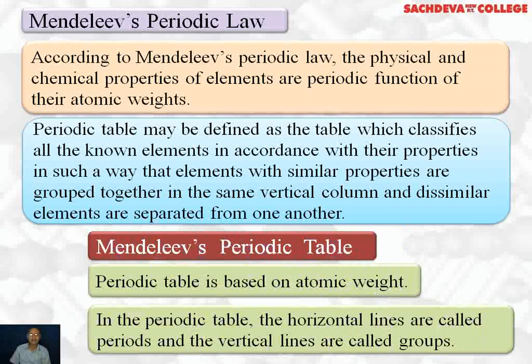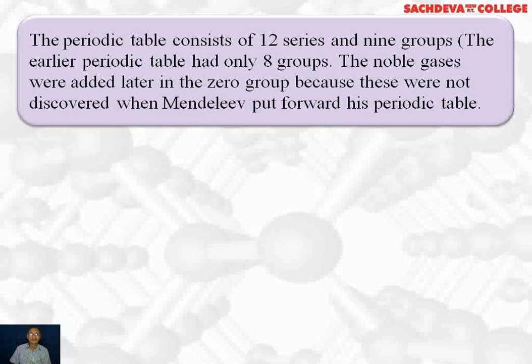Mendeleev's periodic table is based on atomic weight. In the periodic table, the horizontal rows are called periods and the vertical columns are called groups. The periodic table consists of 12 series and 9 groups. The earlier periodic table had only 8 groups.